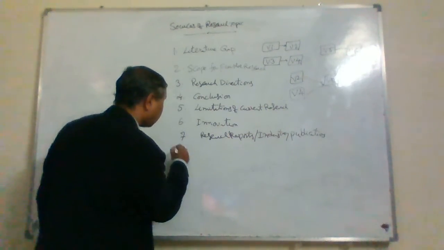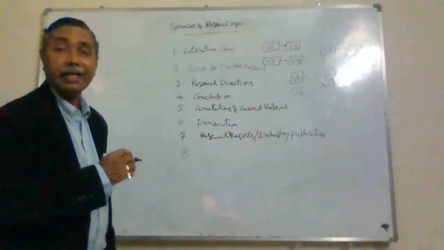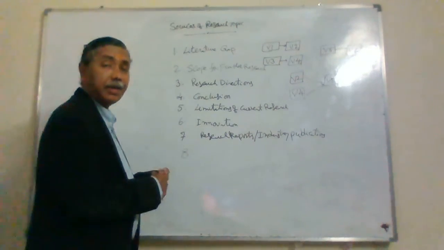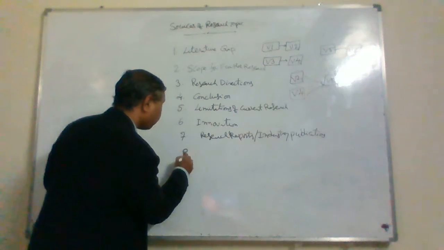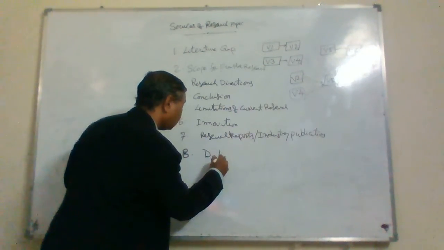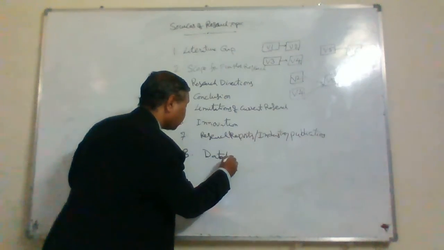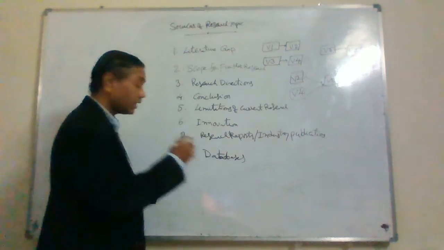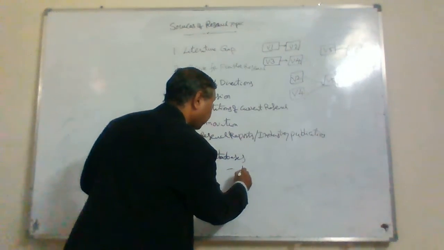So next one is databases. Another source of research topic could be databases, publicly available databases. For example, the beautiful Indian government database is there.